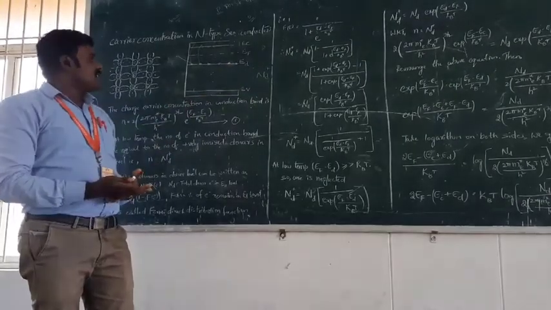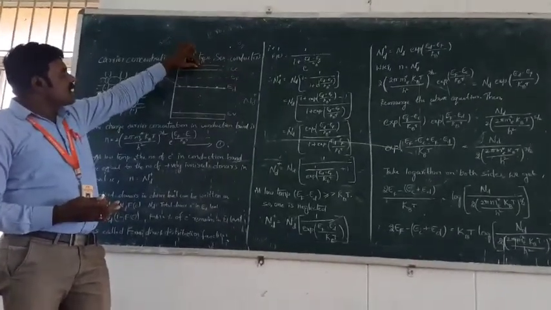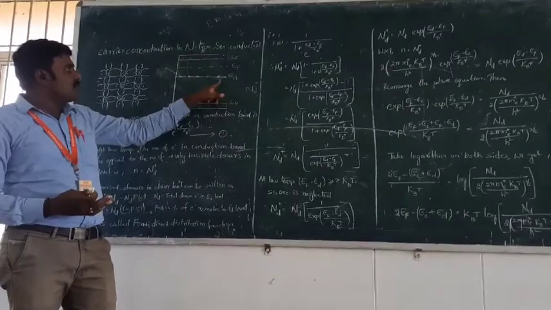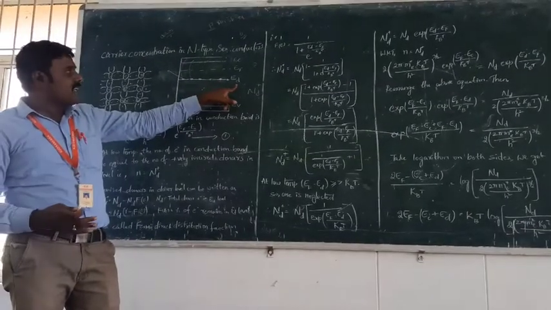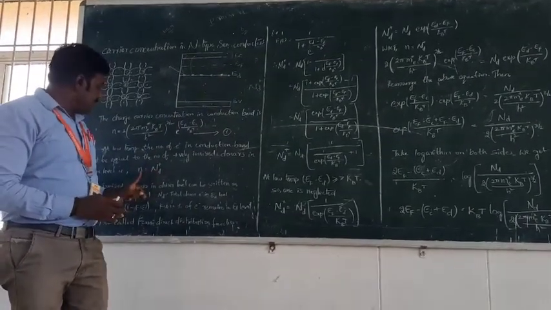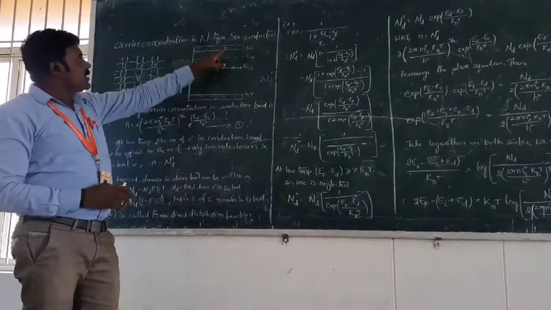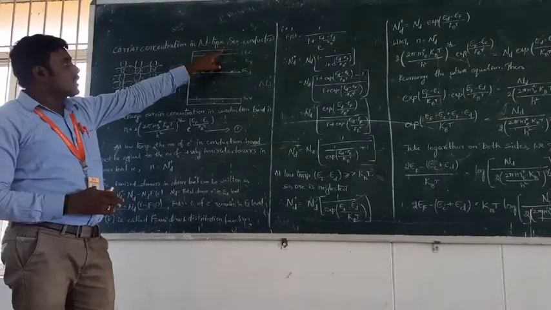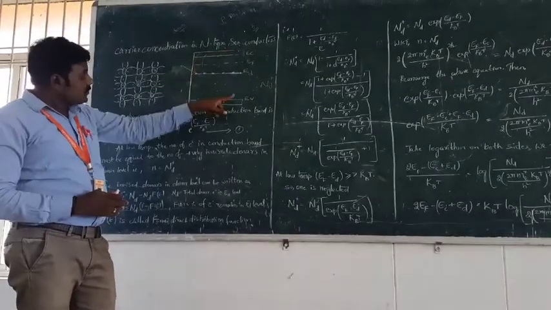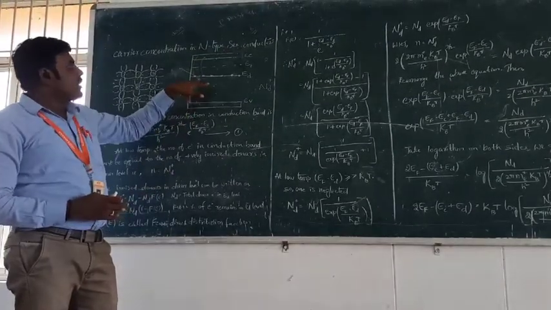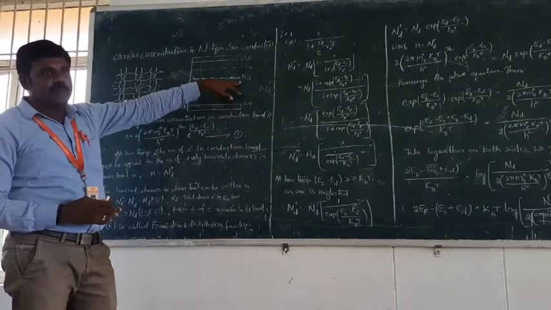So at low temperature, the number of electrons in the conduction band must be equal to the number of ionized sites in the ED level. That is mathematically represented as n equals ND plus. Here n represents the total electrons in the conduction band, and ND plus is the number of ionized sites in the donor level.